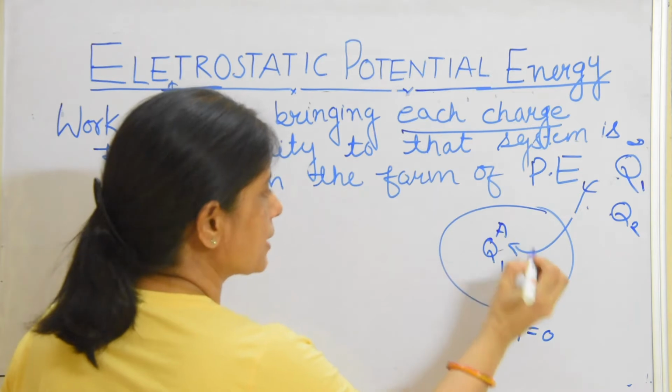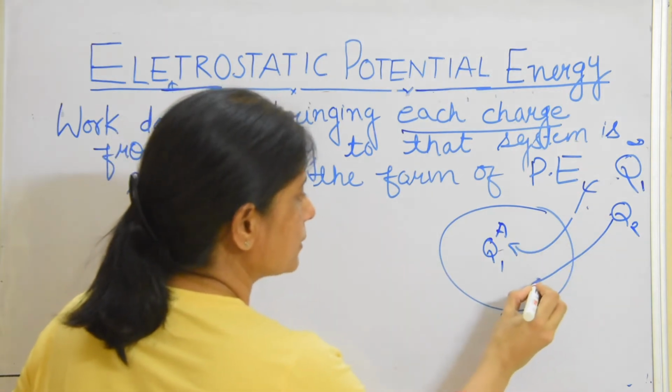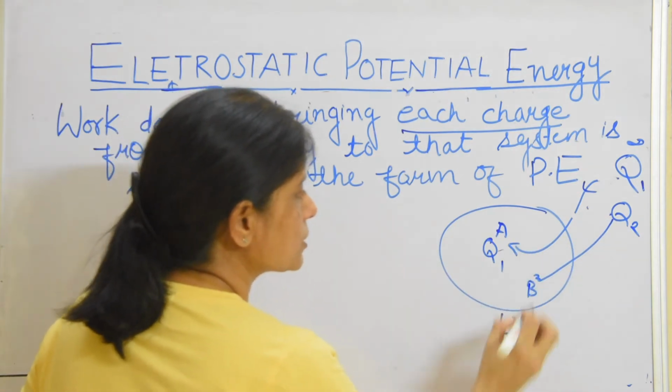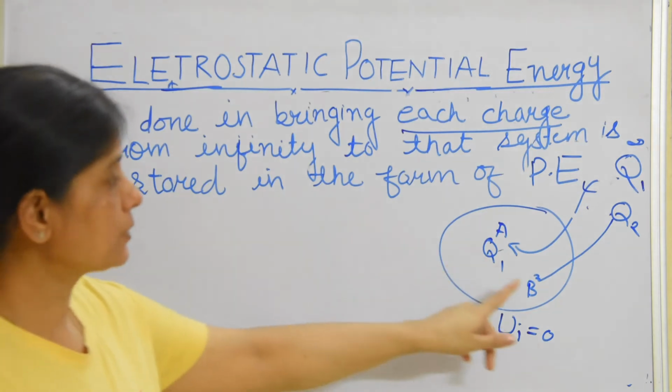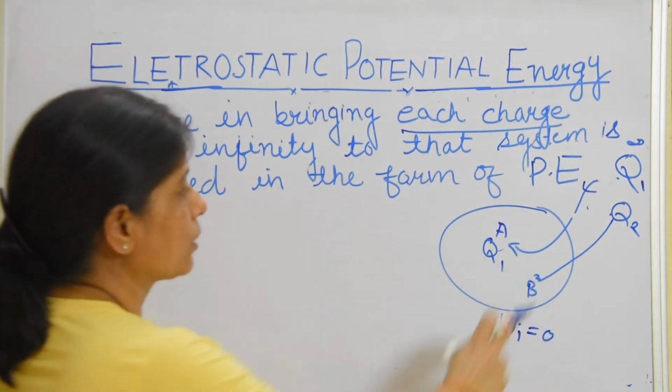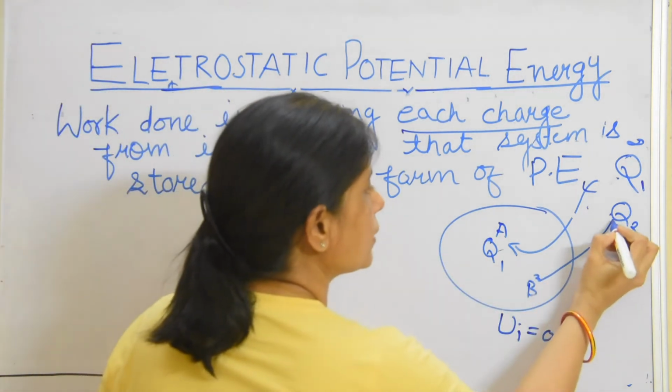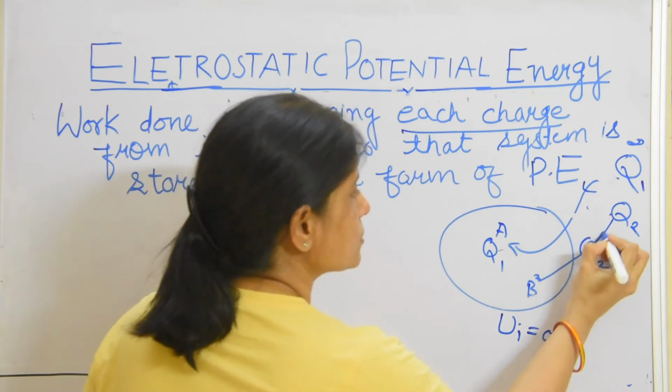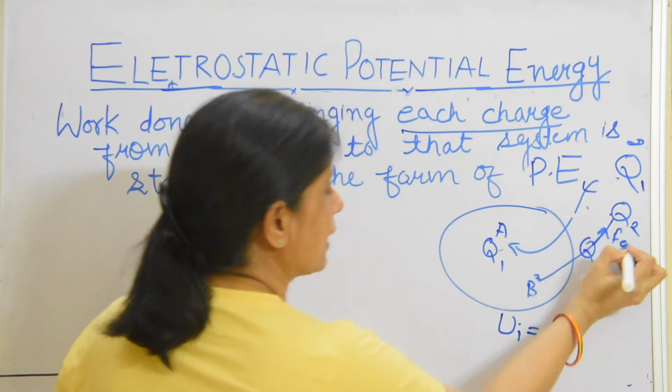Suppose this point is A. Now I am bringing this charge Q2 to this point B. Now there will be work done. Why? Because this charge Q2 will experience an electrostatic repulsive force Fe.